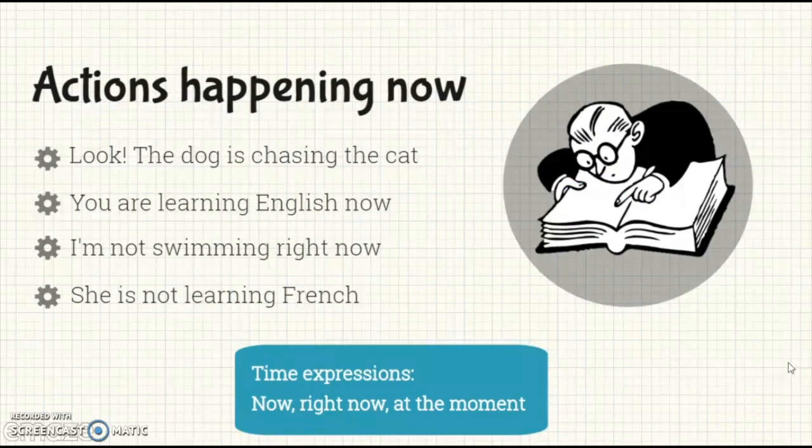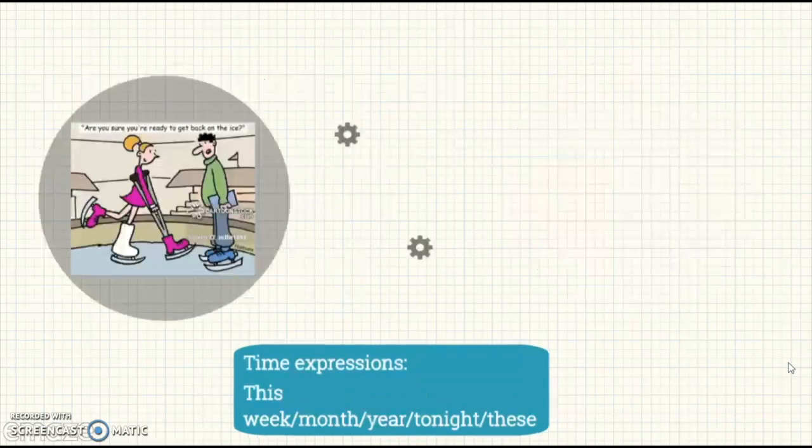Therefore, for the actions that are happening now, we have examples like, look, the dog is chasing the cat. Number 2, you are learning English now. Number 3, I'm not swimming right now. And number 4, she is not learning French. In this case, we are going to have certain time expressions such as now, right now, or at the moment.